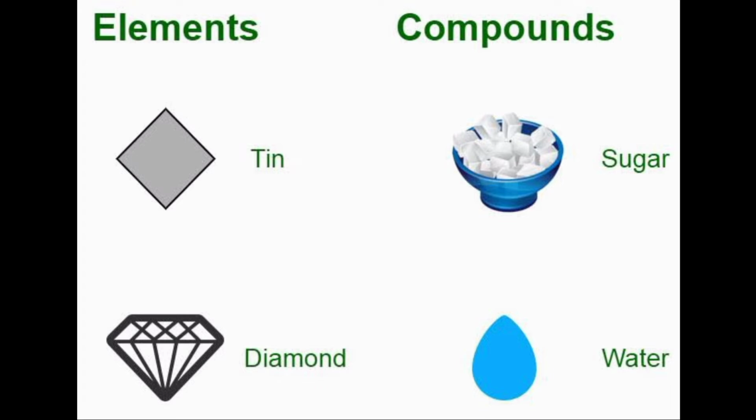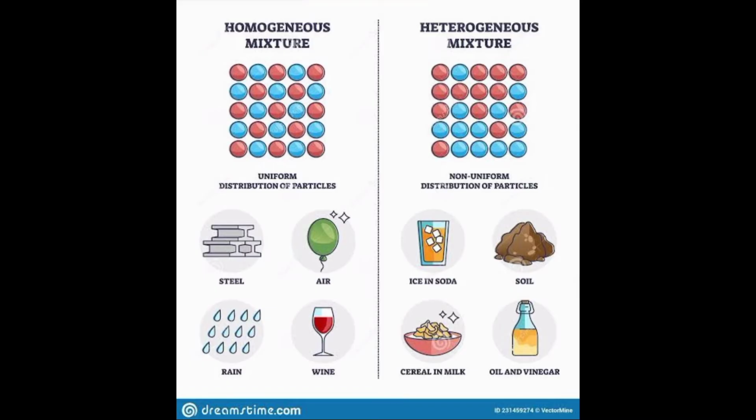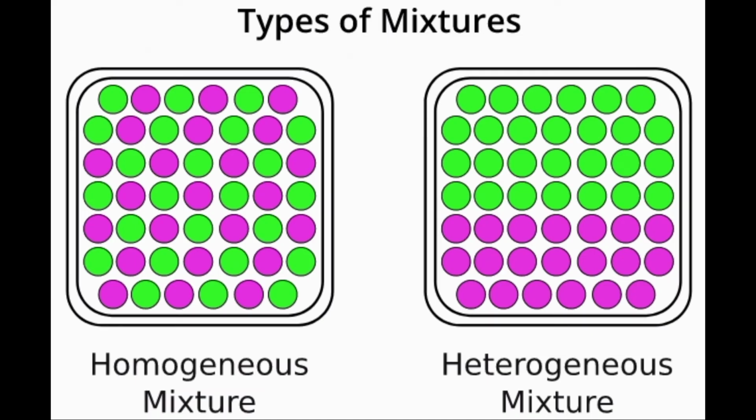A mixture. Now, a substance, on the other hand, is impure if it consists of different kinds of elements combined physically and not chemically. Combined physically and not what? Chemically. Impure substances are also called mixtures. Now, mixtures are further divided into homogeneous or heterogeneous mixture. Meanwhile, in the pure substance, we only have elements and compounds. Now, in the impure substance, we have what? Homogeneous and what? Heterogeneous mixture.